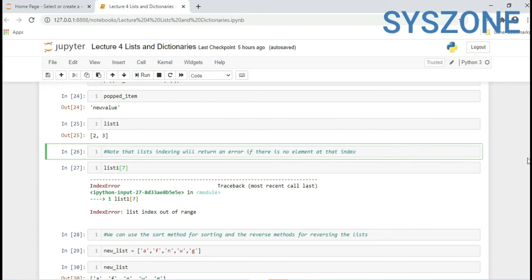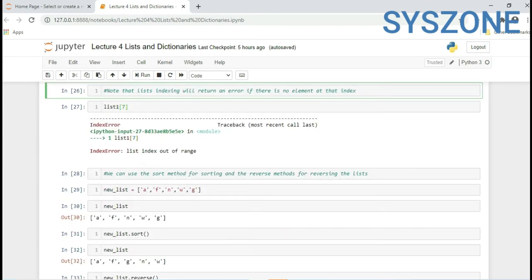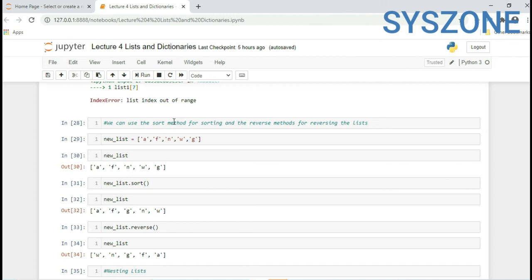Now we have some different methods for a list. We can use the sort method for sorting purposes and the reverse method for reversing the list. Another new list, new underscore list. Inside it we have some values which are not in a sorted way: a, f, n, w, g.